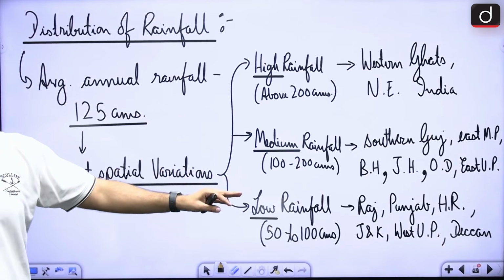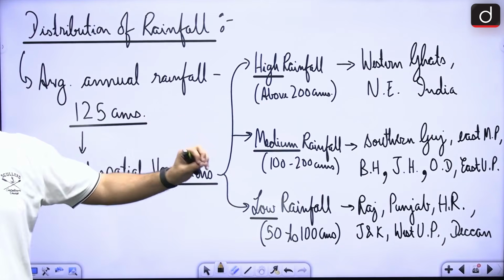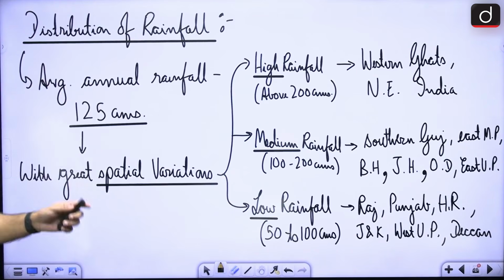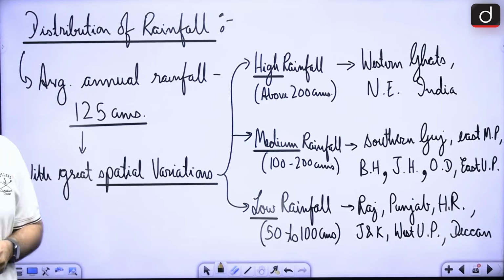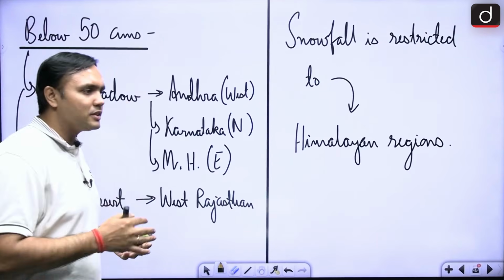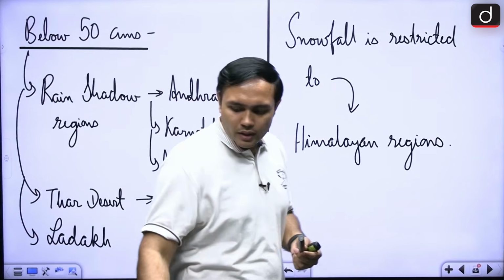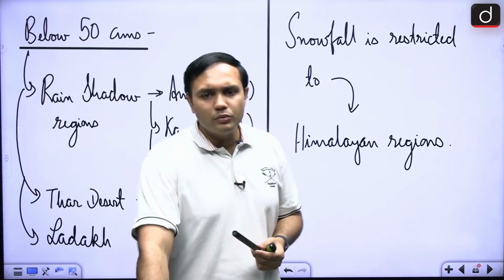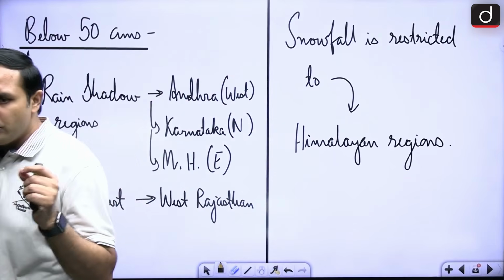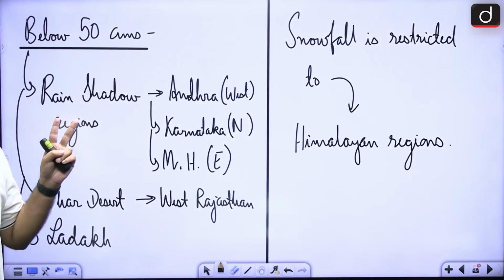And then there are regions where it is very little rainfall, 50 to 100 centimeters, that is Rajasthan, Punjab, Haryana, right? The Jammu and Kashmir, Western UP, Deccan, these are the regions with little rainfall. Of course, below 50 centimeters would be a very, very arid region, arid and semi-arid region. So, there are two important regions that are associated here.